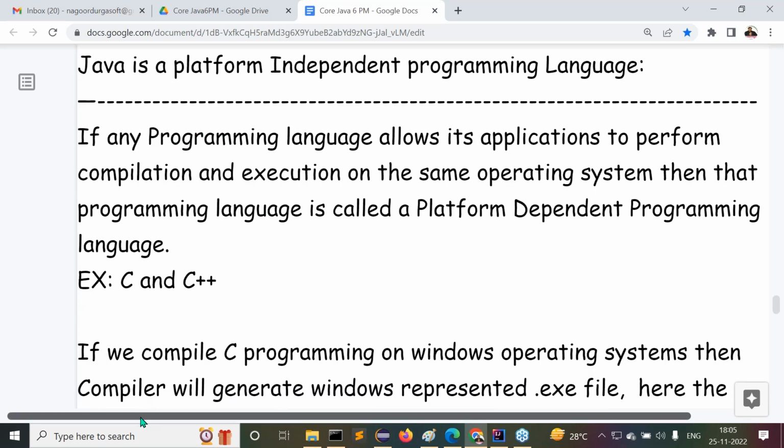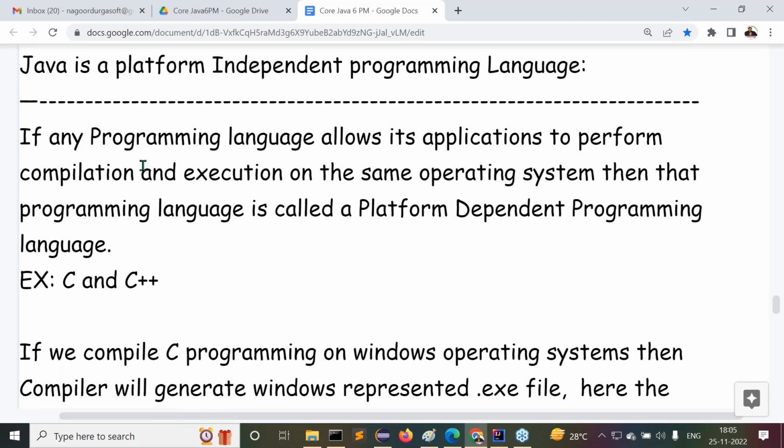Before understanding this topic, first we have to understand when a programming language is platform dependent and when it is platform independent. If any programming language allows its applications to perform both the compilation and execution on the same operating system, not on different operating systems, then it is a platform dependent programming language. Examples are C and C++.